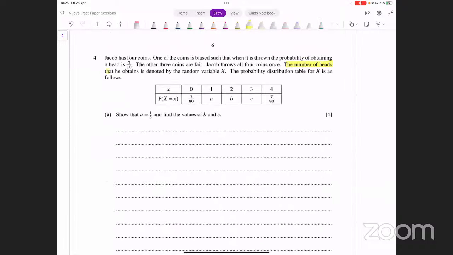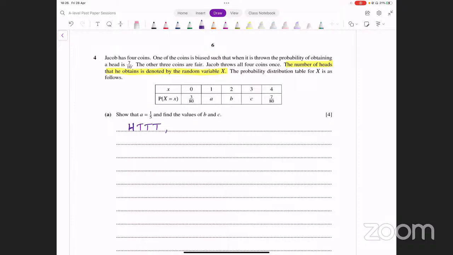Number of heads is denoted by x. तो 1 head आने की क्या probability है out of 4 coins? अब देखिए 1 heads वाले कौन कौन से cases आपके बनेंगे. आपके पास एक possibility तो ये हो सकती है first head आ जाए और फिर बाकी सारे tails आ जाए. This is one possible case, right?